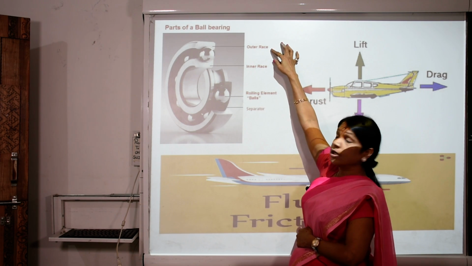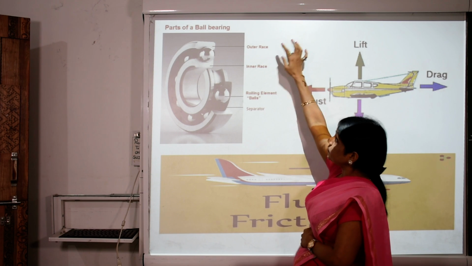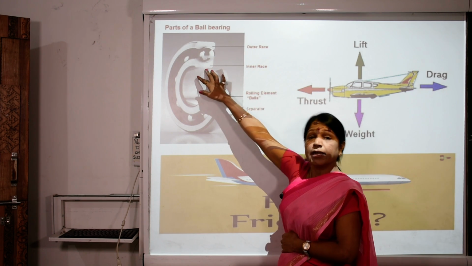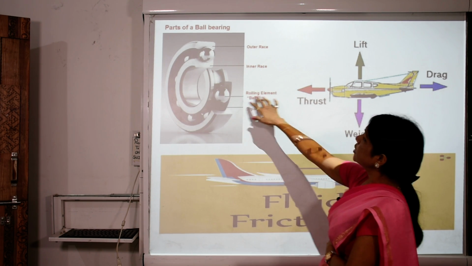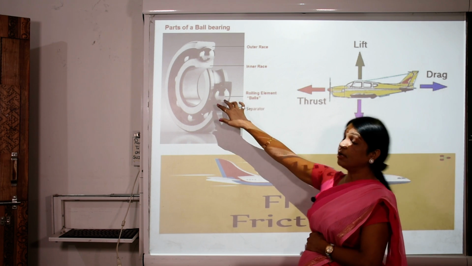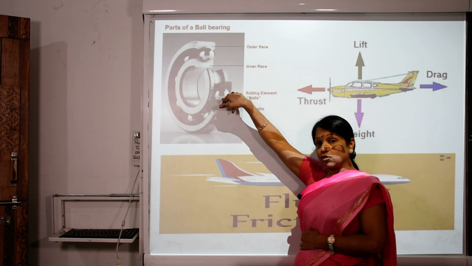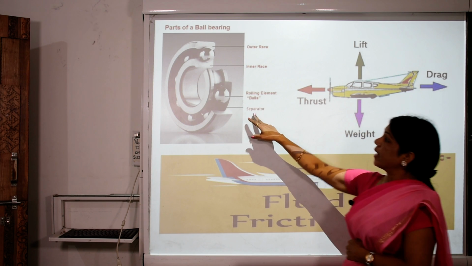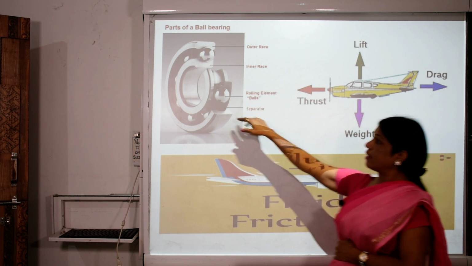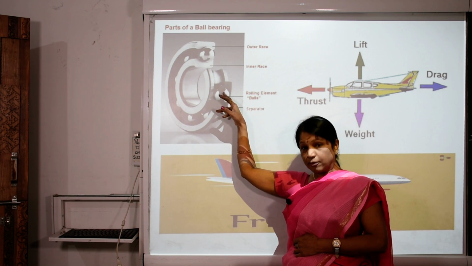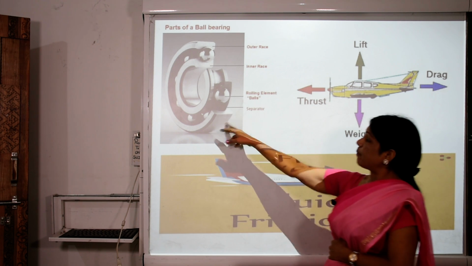It has the outer race, which means the outer part. Inner race, which means the inner side of the race. Rolling elements, which are called the balls. That is why it is called a ball bearing, and there is a separator. It separates the rolling parts, the balls, in the separator.